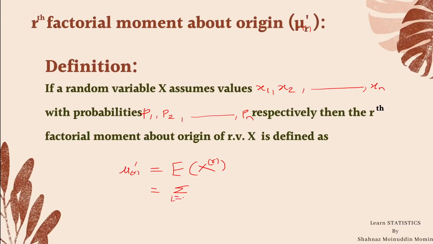Summation i equal to 1 to n, xi factorial into probability pi, which is the same as xi into xi minus 1 multiplied by xi minus 2 up to xi minus r plus 1 into probability pi. This is the definition of the rth factorial moment about origin.